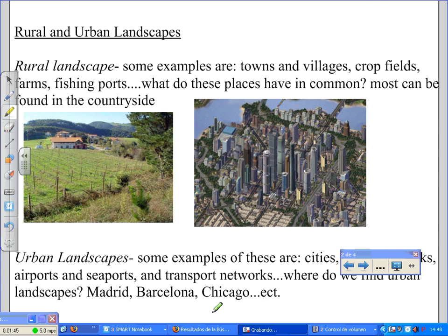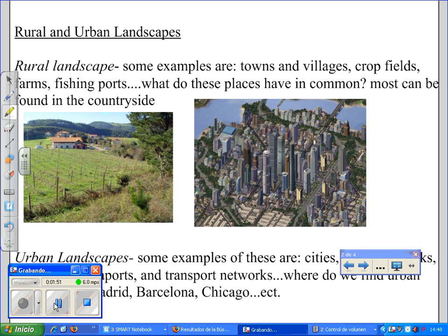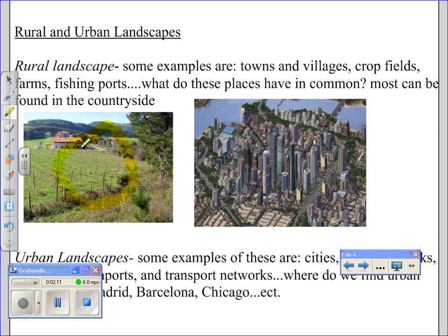Rural and urban landscapes. On page 116, rural landscape. Some examples of a rural landscape are villages, towns, crop fields, farms, or fishing ports. What do these places have in common? Most can be found in the countryside. This is the countryside.